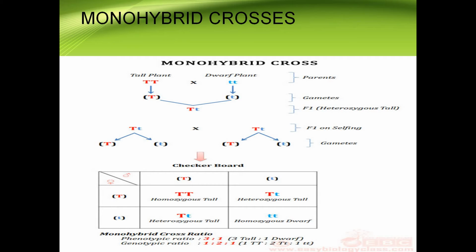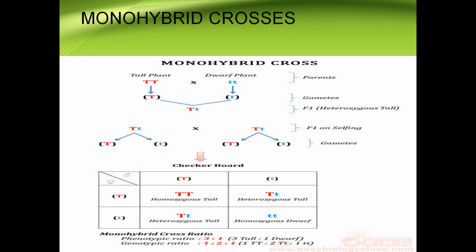So a monohybrid cross is an experiment between two parental generations, the two parents differing in only one character. Here the plant is either tall or dwarf, or short. For the tall plant, we write the genotype as capital T and capital T. For the dwarf or short plant, we write the genotype as small t and small t.